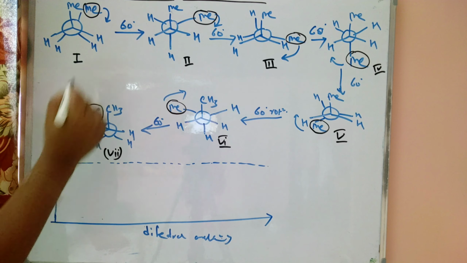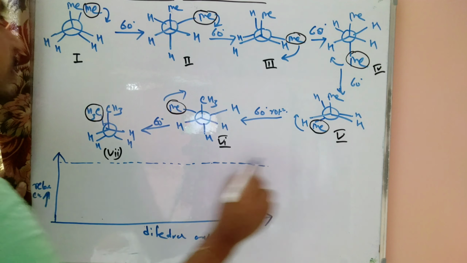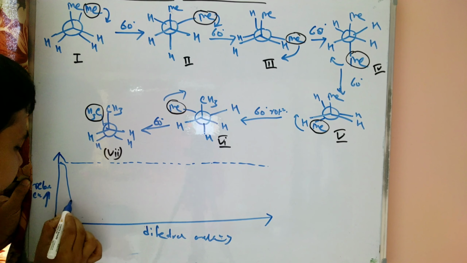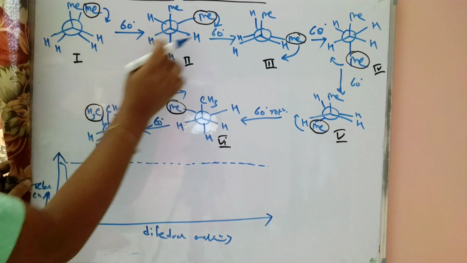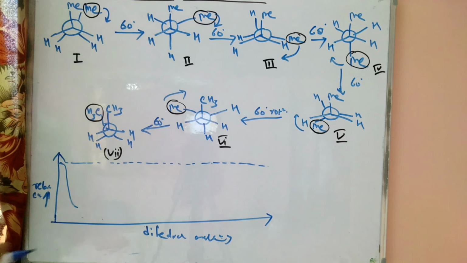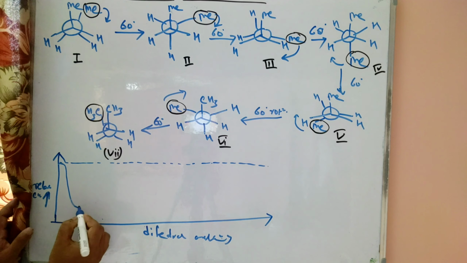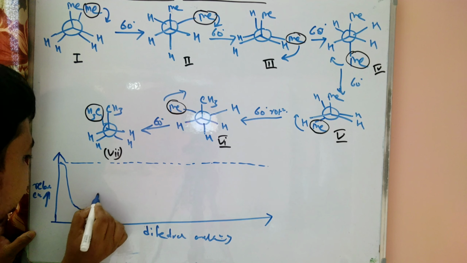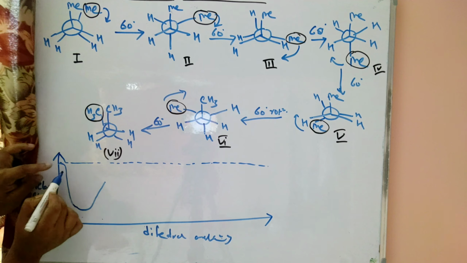So here at first our maximum point is here, you also draw, and then our 1 is present here, so the graph decreases, but in that case the staggered conformation is stable, so staggered is present here. Now we also draw this eclipse form, so the graph increases but not very high.